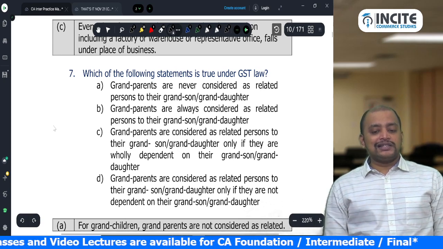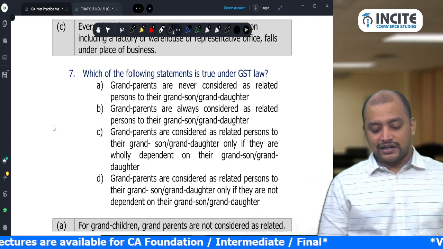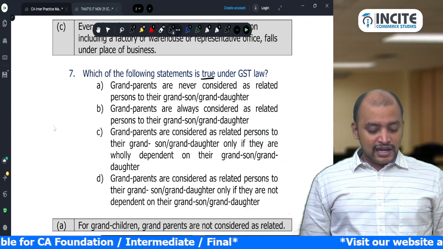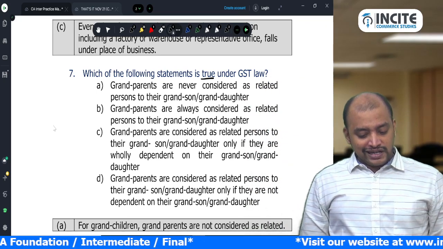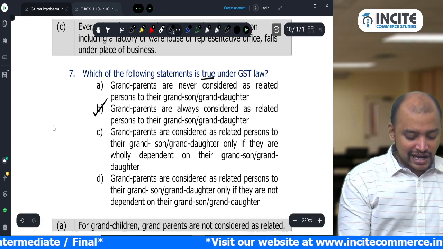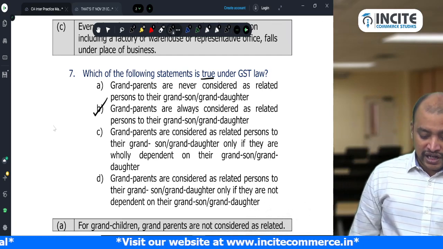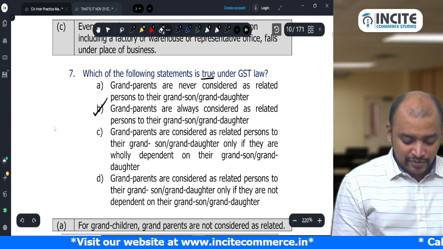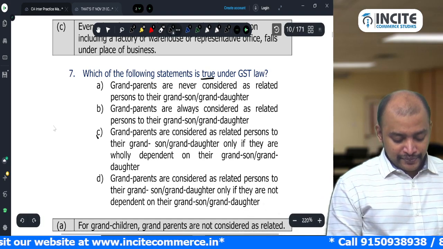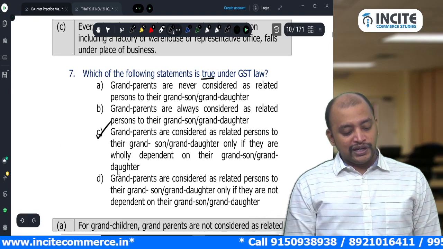Which of the following statements is true under GST law? Grandparents are never considered as related to their grandchildren. No, they are treated as related. For a person, their grandparents are treated as related. Grandparents are always considered as related to their grandchildren. Yes, that is a correct statement. Grandparents are considered as related to their grandchildren only if they are wholly dependent. Sorry, that is the correct statement only if they are wholly dependent on their grandson or granddaughter. Grandparents are considered as related to their grandson only if they are not dependent. No, only if they are dependent.